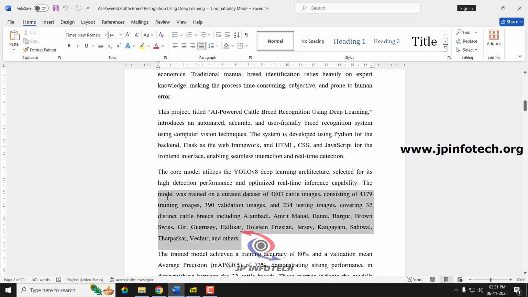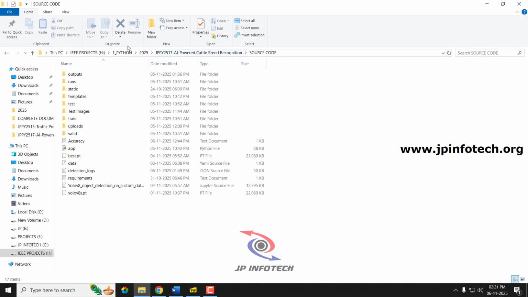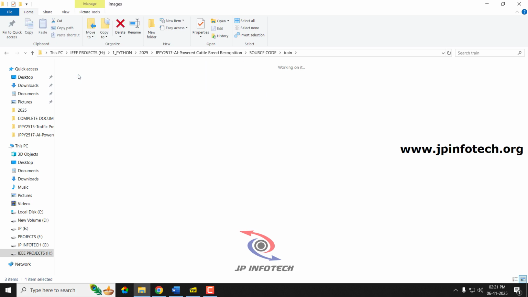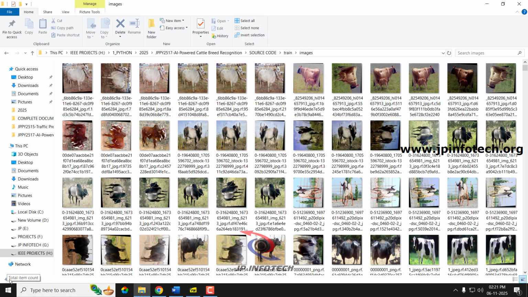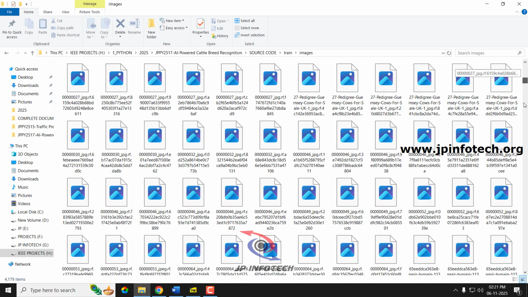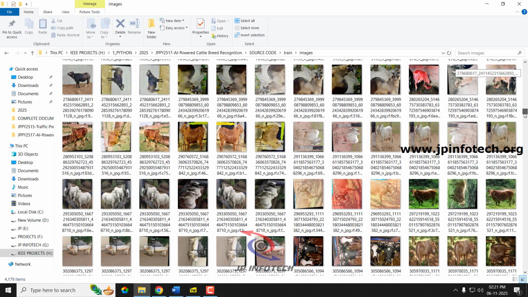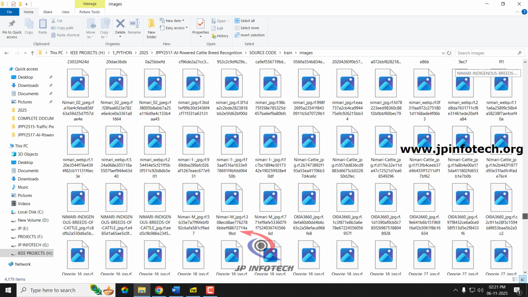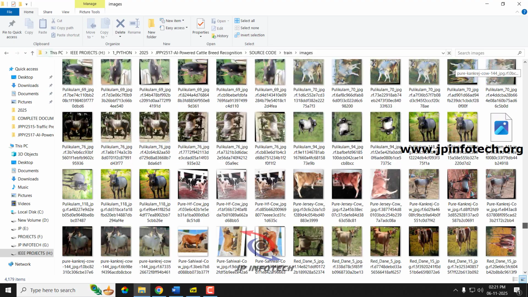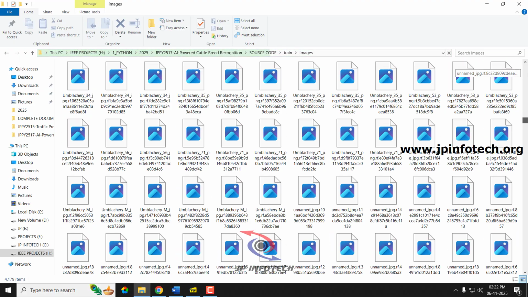Before moving on, let me show you the dataset images. Here we have given you the train images, where you can see 4,179 images. It contains the 32 different cattle breeds with different positions and postures.